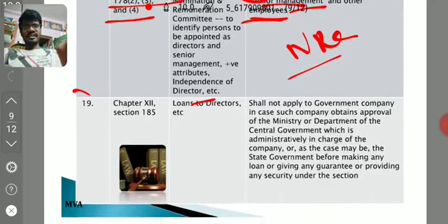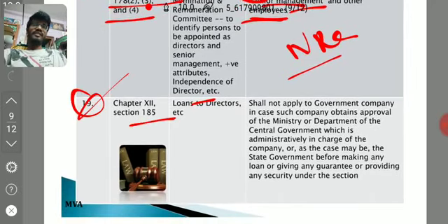Coming to our next point 19, section 185. The twin sisters have come into the picture here: 185, loans to directors, and 186, loans, investments, guarantees and securities. 185 deals with loans to directors, etc. Prohibitions and some restrictions will be there. We have to read into that particular section.